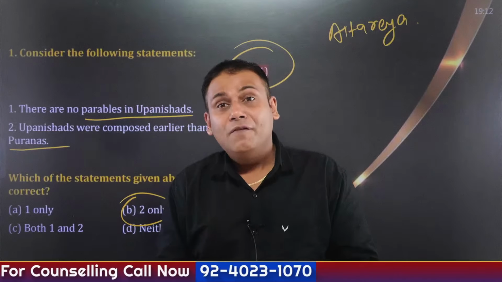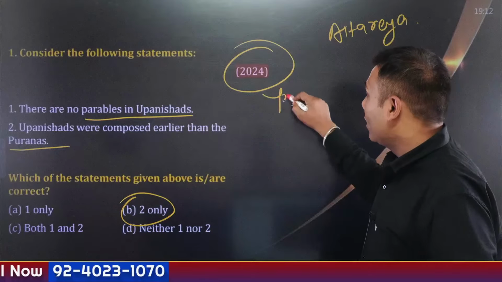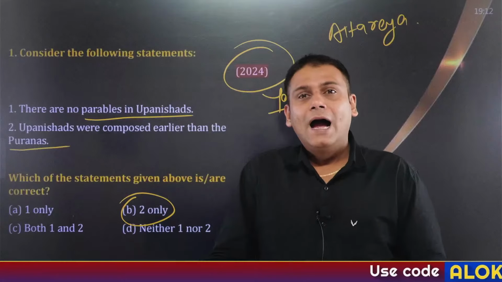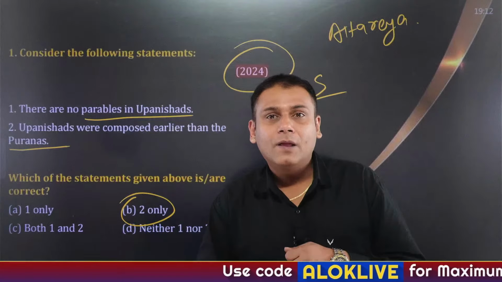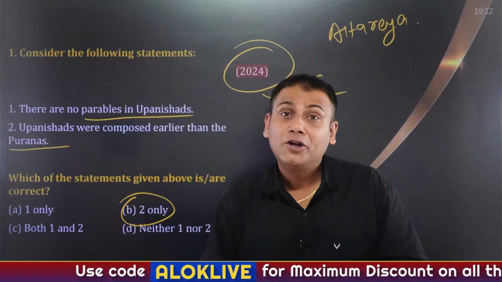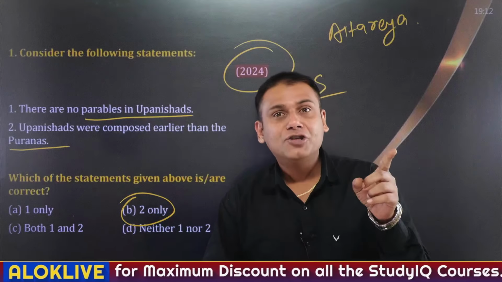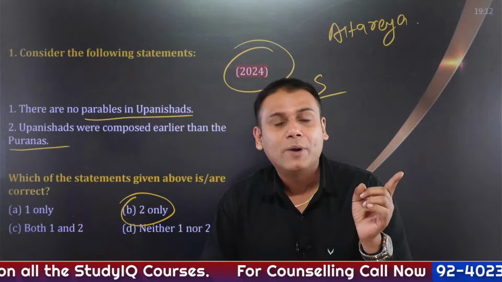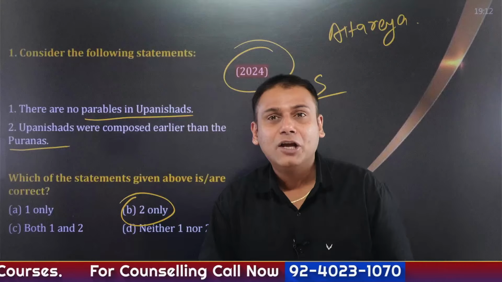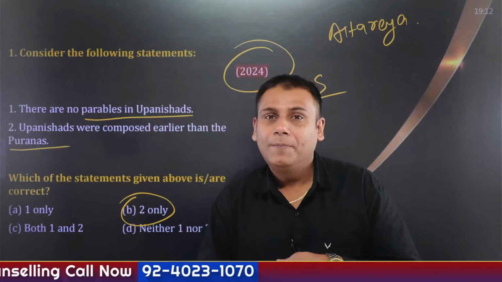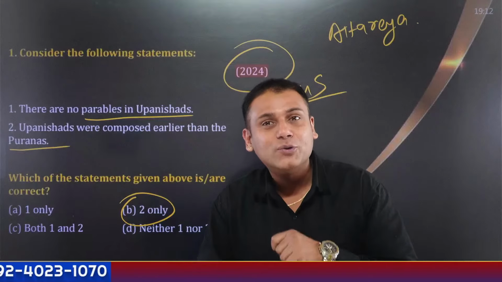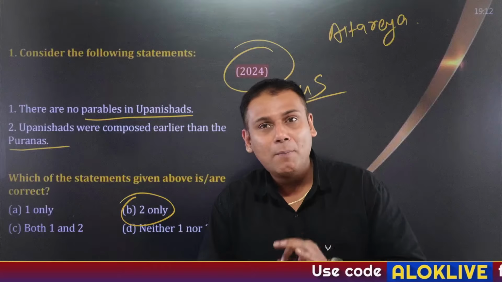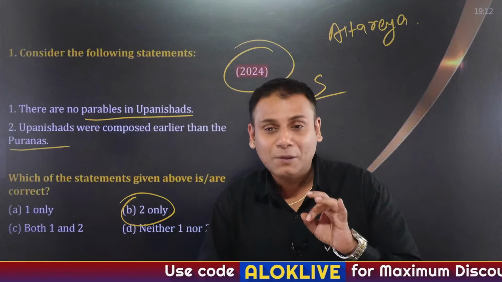Coming to Yajurved, the word Yajur has been derived from the word Yajus. Okay, and Yajus basically means Yagna. Specifically speaking, Yajurved is divided into 2 important parts, Krishna Yajurved and Shukla Yajurved. Krishna Yajurved is also referred to as Black Yajurved, and Shukla Yajurved is also referred to as White Yajurved. And there are Brahmanas again associated with Yajurved. That is Maitrayani Brahman, and one of the most important ones, Satapat Brahman.